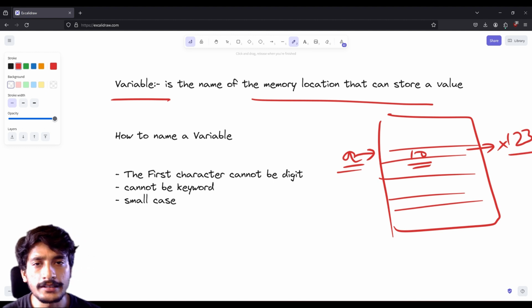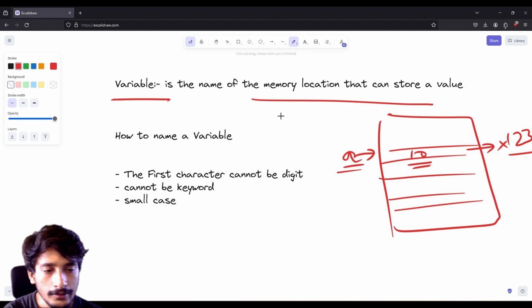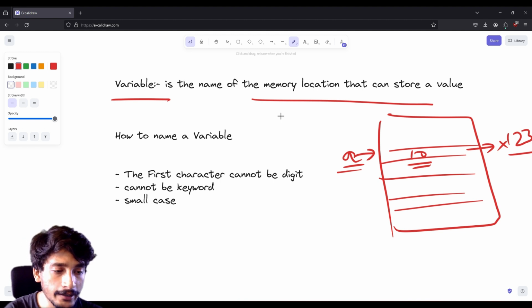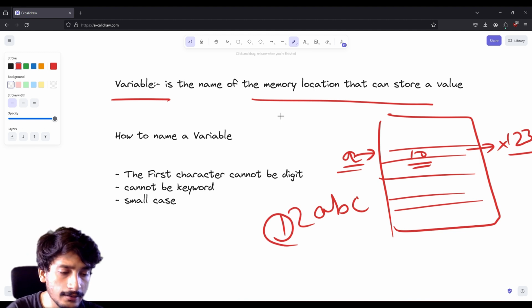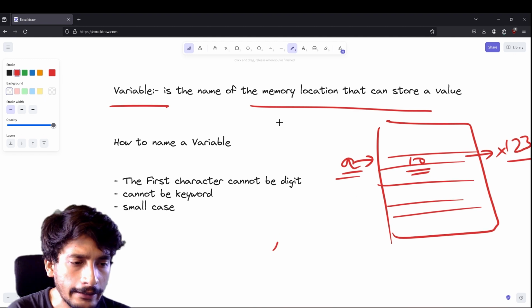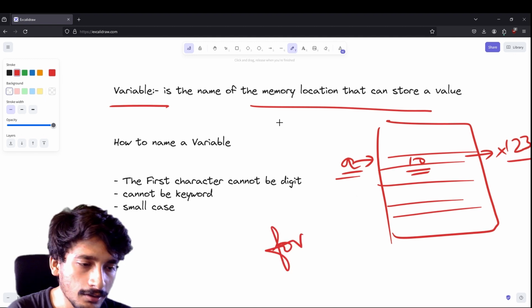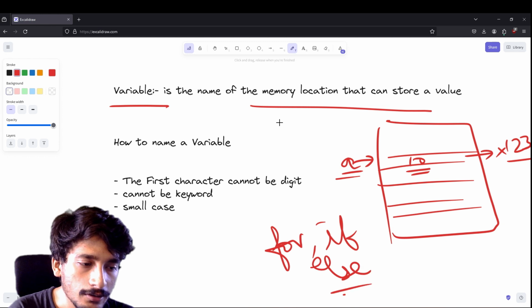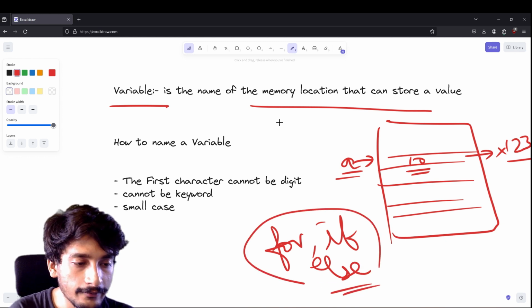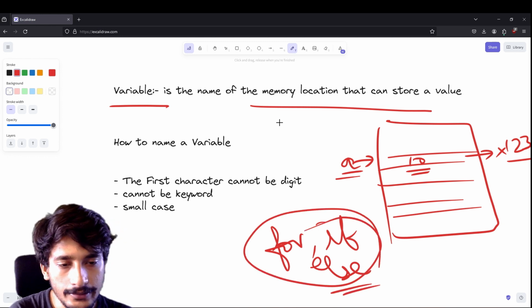Now what are the general rules to name a variable? The first character cannot be a digit. So you cannot name a variable 1abc because the first character is an integer. Now, it cannot be a keyword. What does this mean? We cannot name our variable if, else, or for, because all these are keywords.